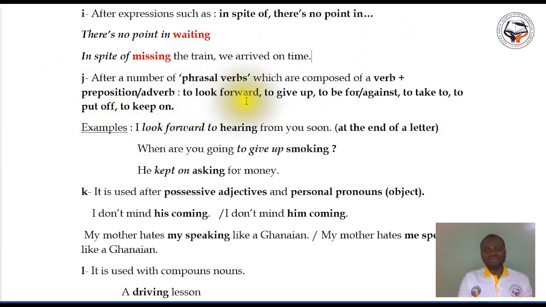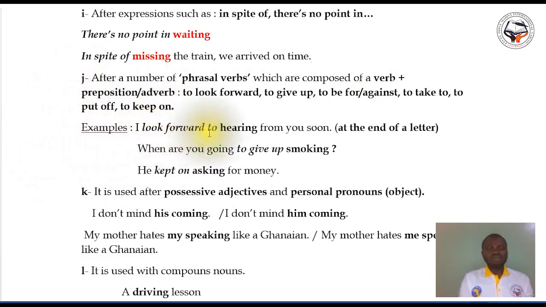Like for example, to look forward, to give up, to be for or against, to take, to put off, to keep on. So all these are phrasal verbs. The number is known. That is why I say a number of phrasal verbs which are composed. After these phrasal verbs, normally you must bring the gerund.